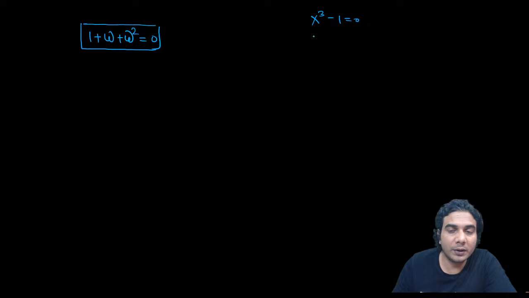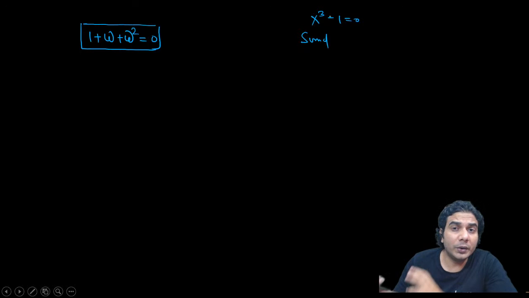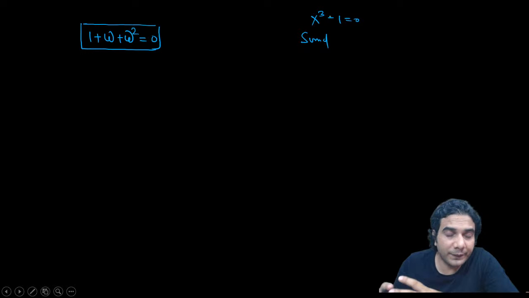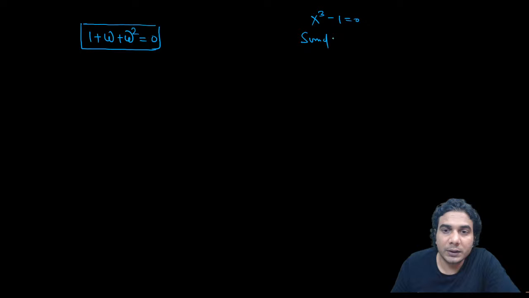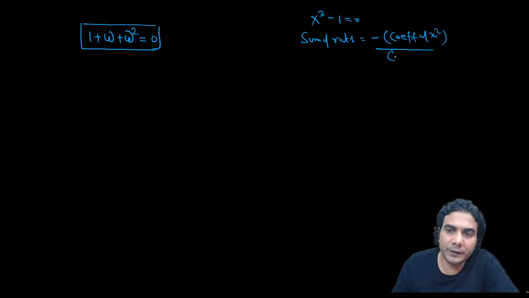So if you find the sum of the roots using the formula of polynomial relation of the roots, then that will be minus of the coefficient of x square divided by the coefficient of x cube. Because x square is not there, the coefficient of x square is 0. That will be 0.